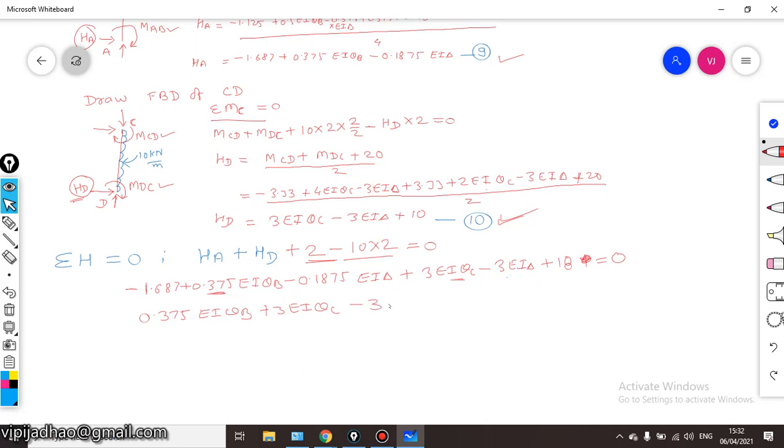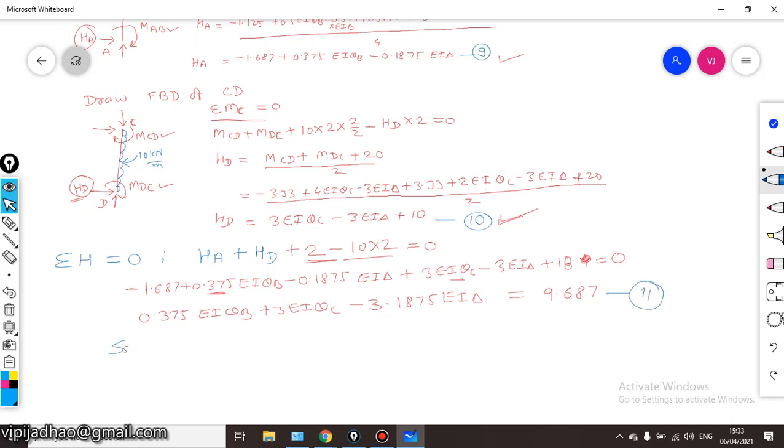This will be minus 3.1875 EI delta. So this will be equal to 9.687. Consider this as equation number 11.